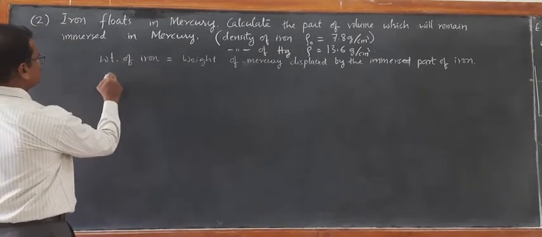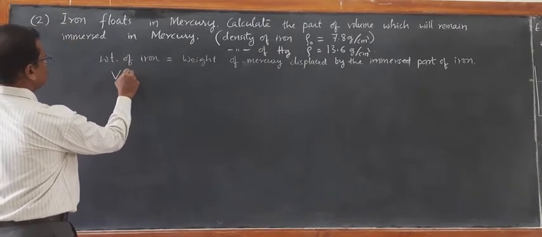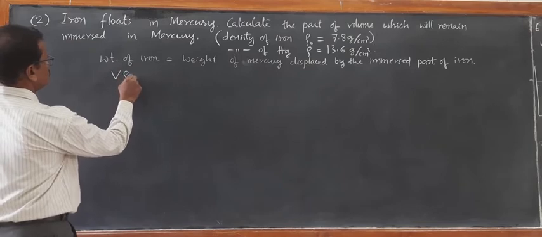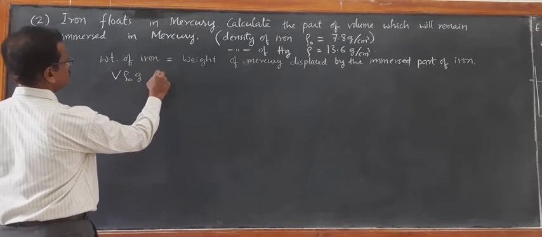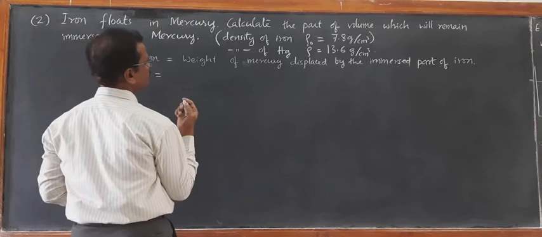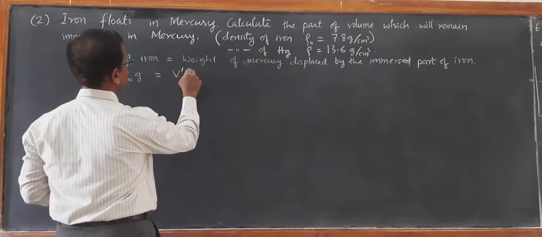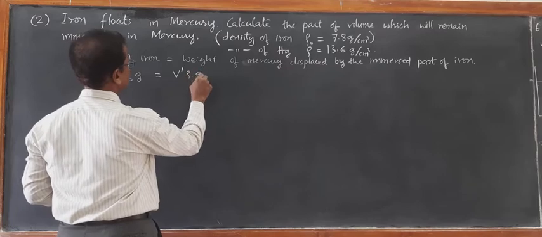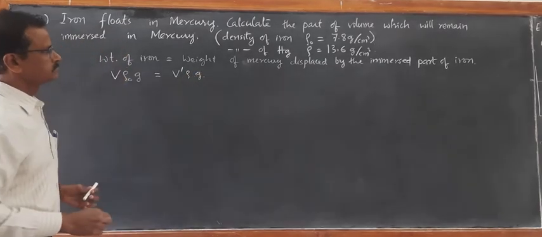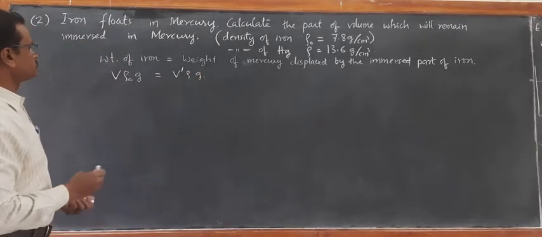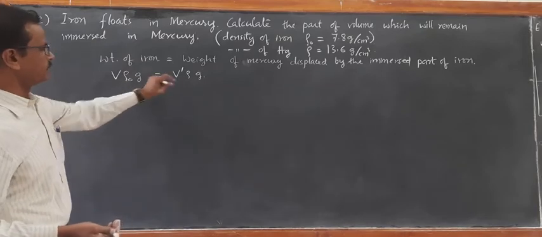So weight of iron we will write as V rho naught G is equal to weight of the mercury displaced, V dash rho into G. So both values are given here.